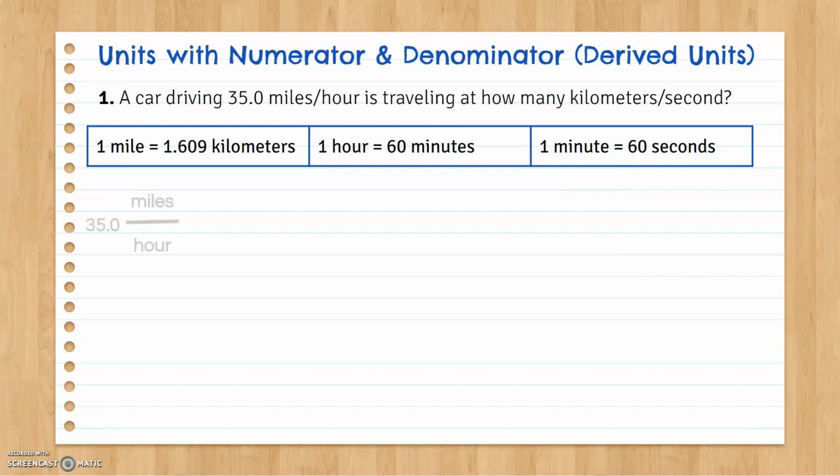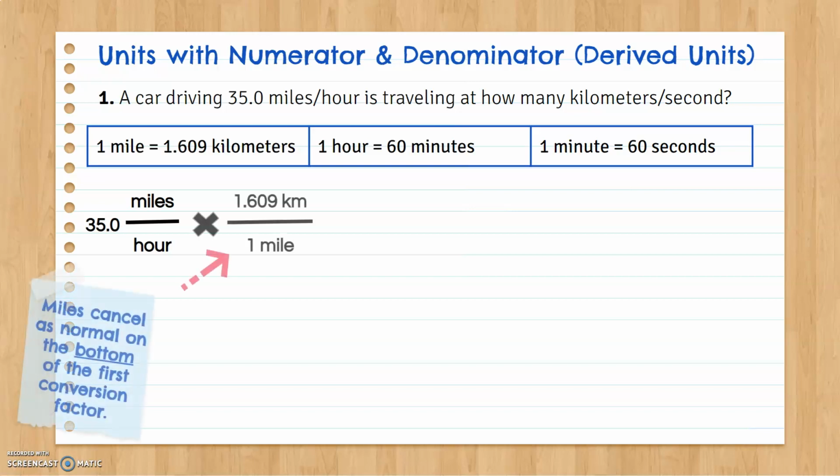Well, if you have a unit on top and a unit on bottom, you just write it out as normal. And then you either cancel the units on top or the units on bottom, but you can't cancel them both at once. So just pick, either I'm going to work with miles or I'm going to work with the hours, and then it's the same process. So if I'm going to start with miles, I'm going to put miles at the bottom and convert them into whatever I can convert them into. So I can convert them into kilometers.